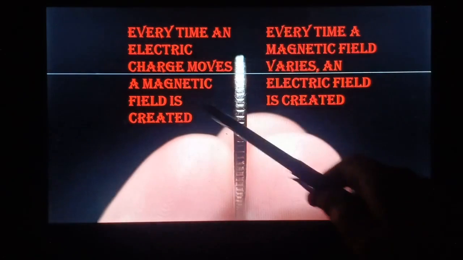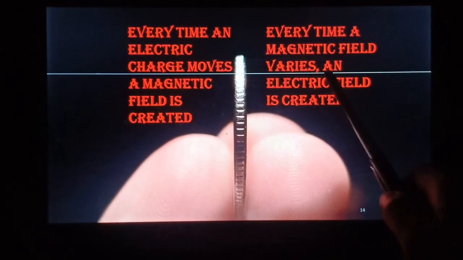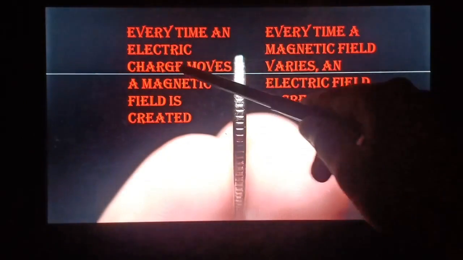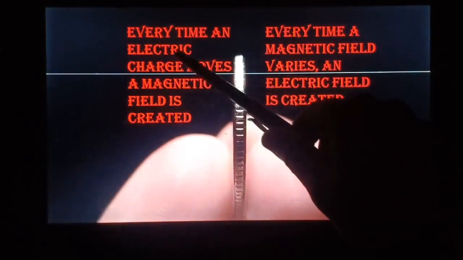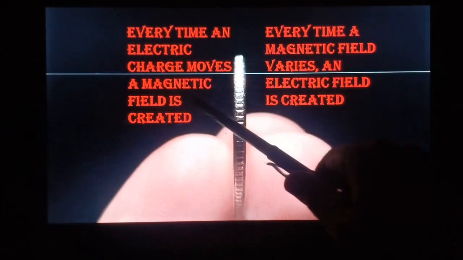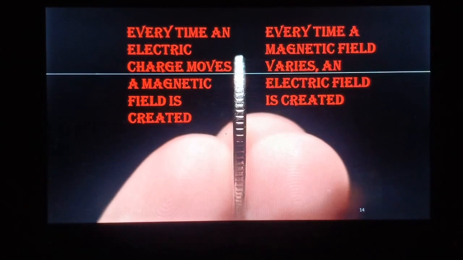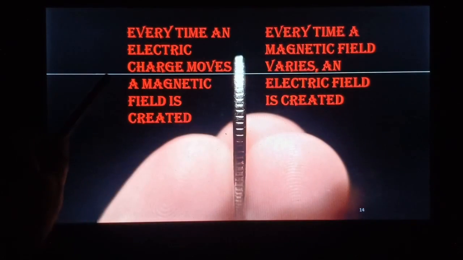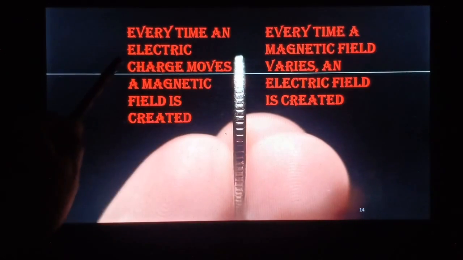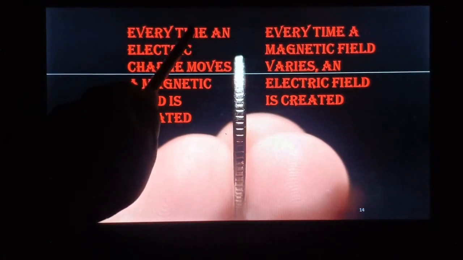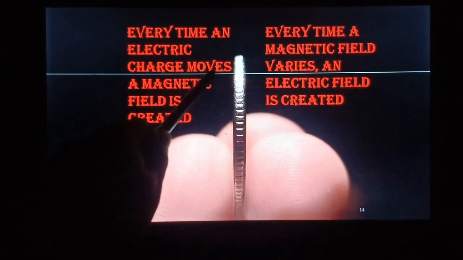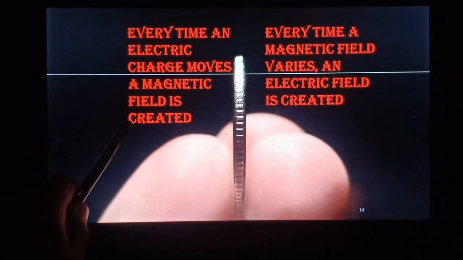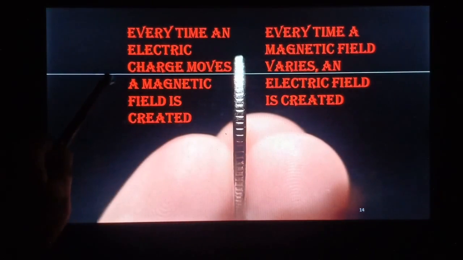These two conclusions from Oersted's and Faraday's experiments are actually simplified in this manner: every time an electric charge moves, a magnetic field is produced. Charge moves means a current is flowing. Every time an electric charge moves, a magnetic field is produced, which means a magnetic field is always related to an electric field.